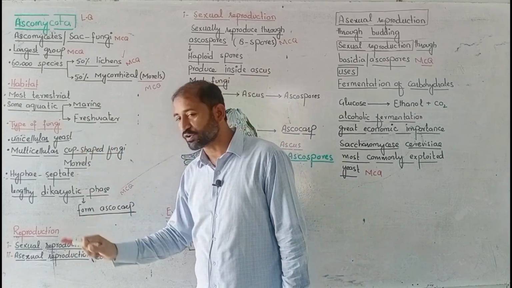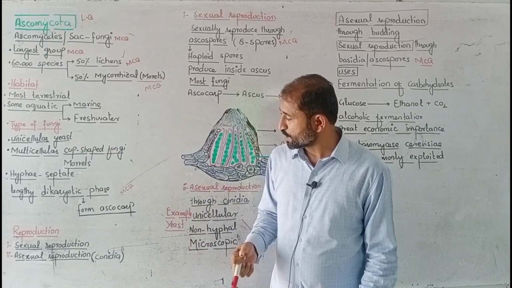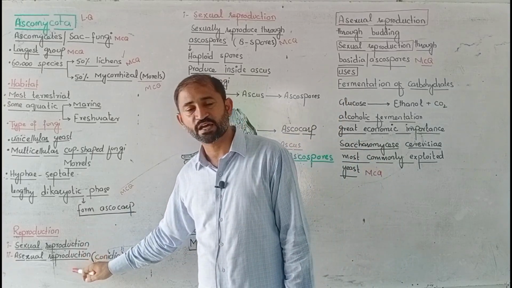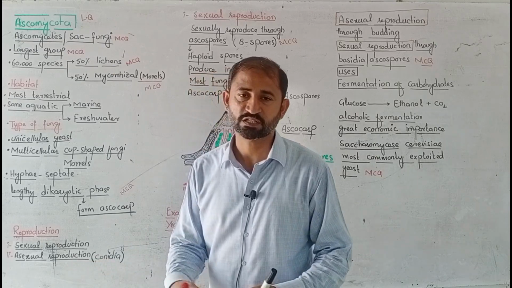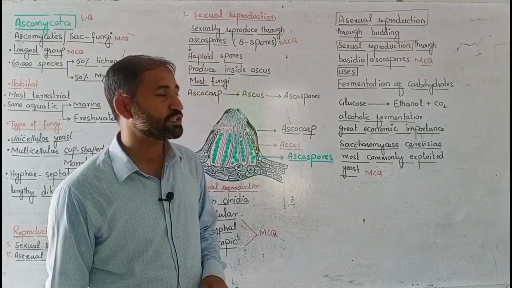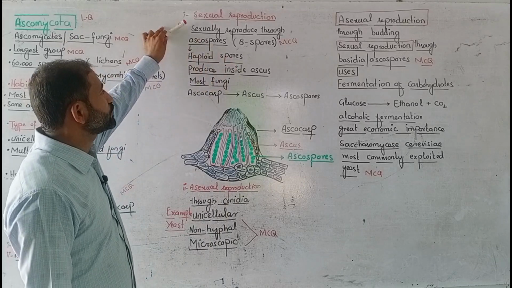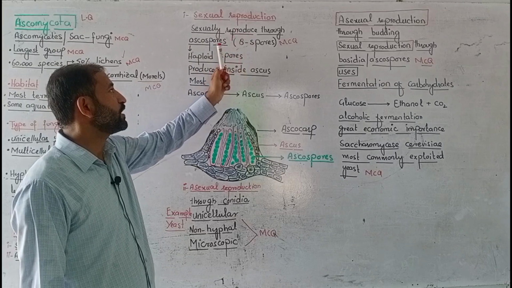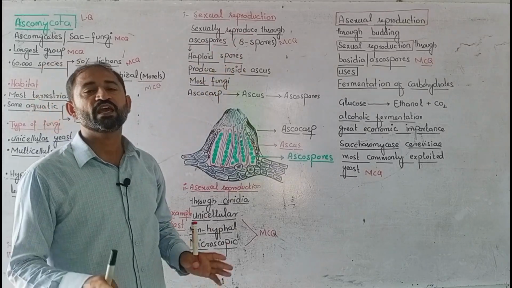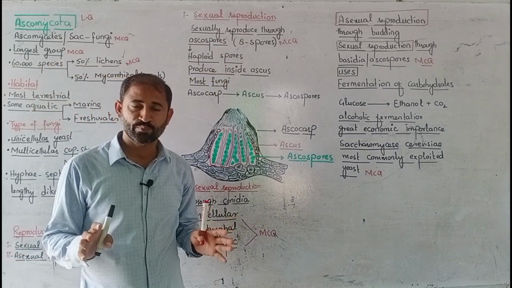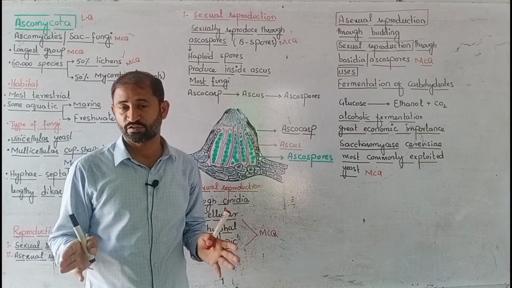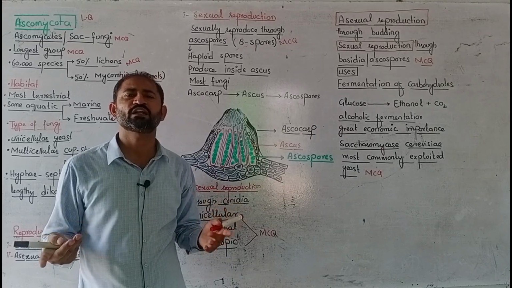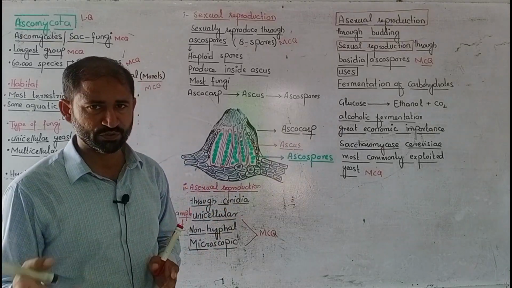Next is reproduction, how they reproduce. Both types of reproduction are present: sexual reproduction as well as asexual reproduction. So we will discuss their sexual reproduction and asexual reproduction. Sexual reproduction, number first, they reproduce sexually through ascospores. Ascomycota can reproduce sexually as well as asexually, but their sexual spores are called ascospores. And we know that asexual spores are conidiospores or conidia.